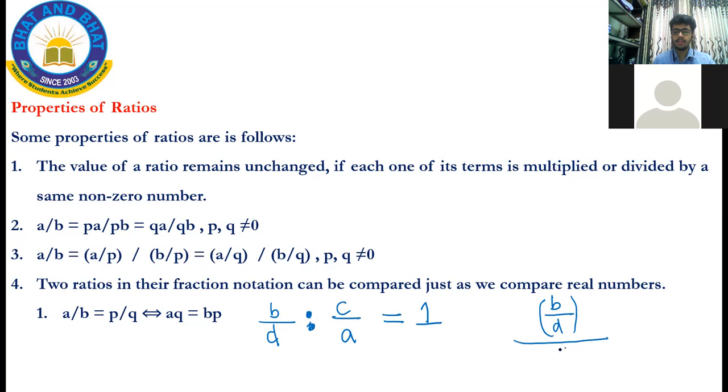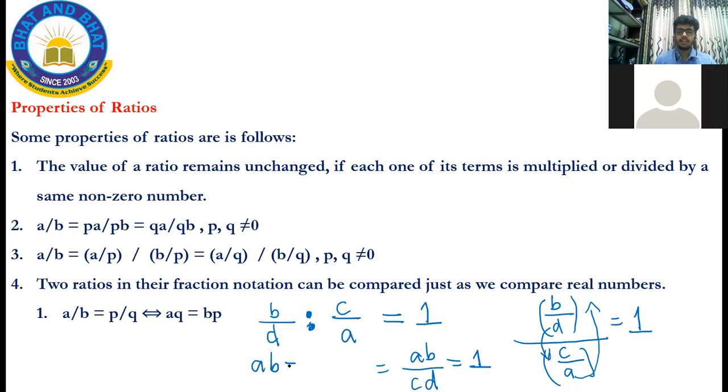So divided by C by A is equal to 1. Now how do I simplify this? This goes to the numerator, and this comes to the denominator, which means AB by CD is equal to 1, or AB is equal to CD. If I bring CD this side, AB is equal to CD. This is the ratio.